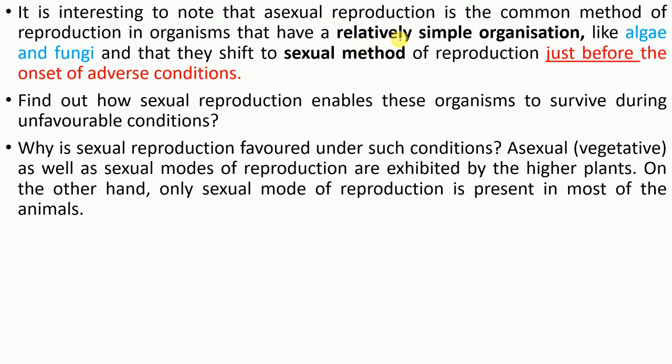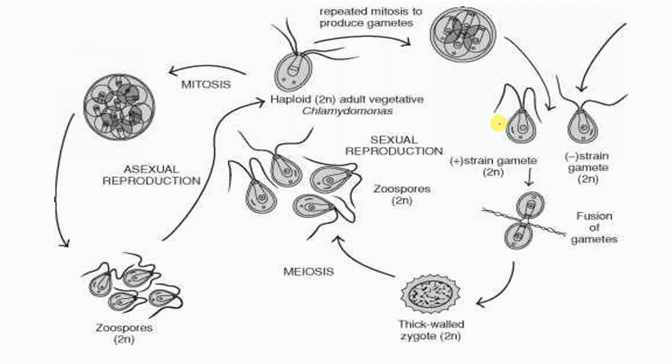Now, as I stated earlier, only those that possess a simple organization show asexual reproduction. Although algae and fungi also have a simple organization, in some conditions they show a sexual method of reproduction. For example, just before the onset of adverse conditions, they sense it some time before, and that's the reason they form gametes, like male gamete and female gamete, which fuse to form a zygote.